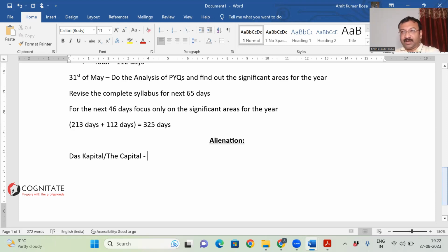Marx says, look at the production in the feudal mode of production, right? One particular artisan, using his or her skills, used to produce particular products. Say, let's talk about the Kanjivaram sari. The weavers of the Kanchipuram region used their skills to produce those saris.